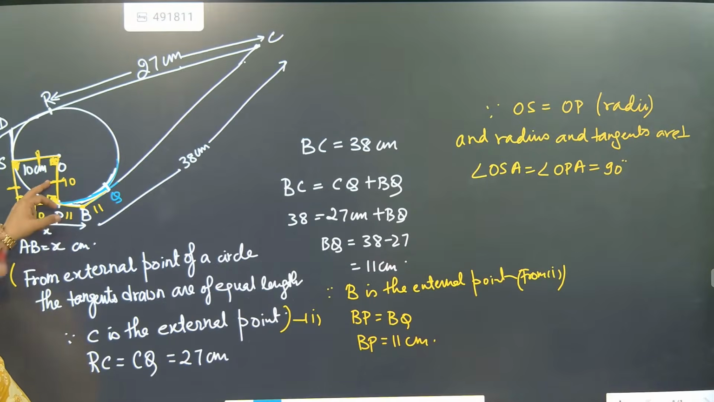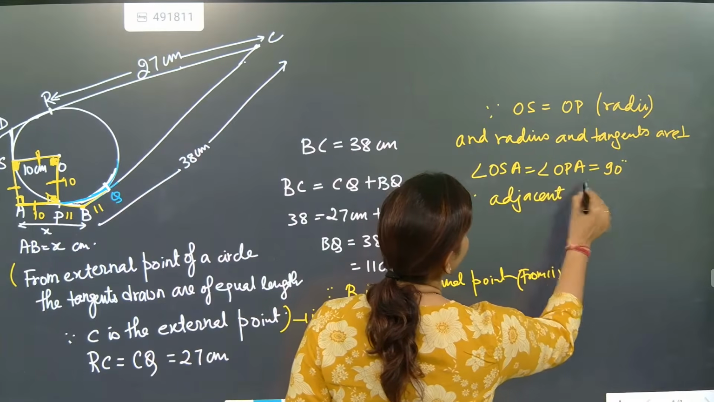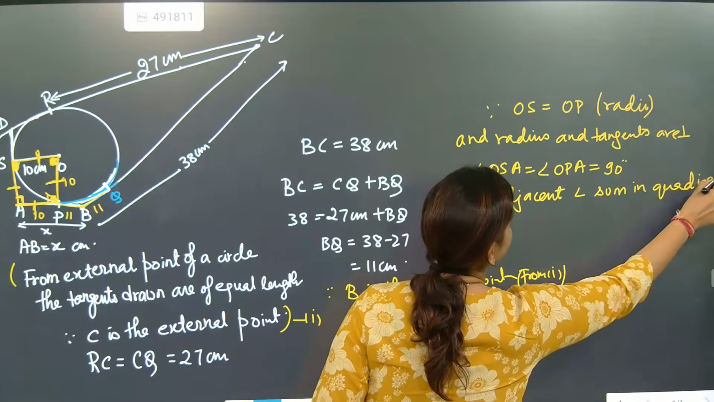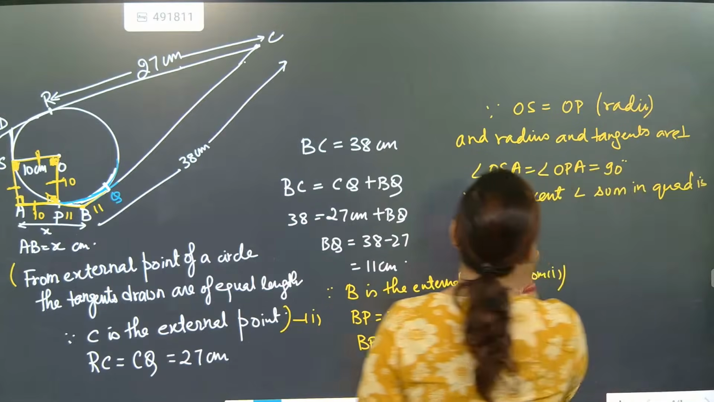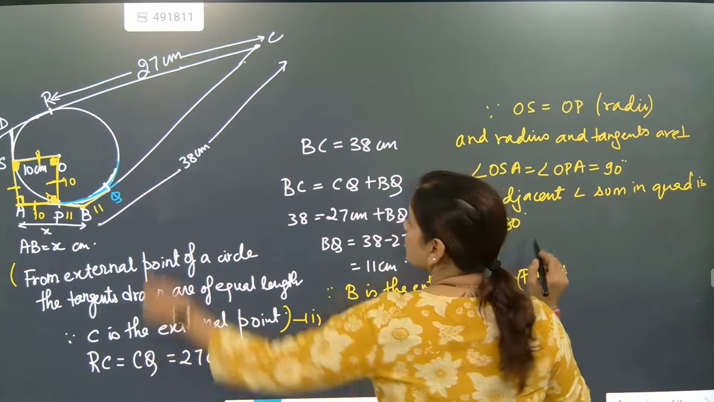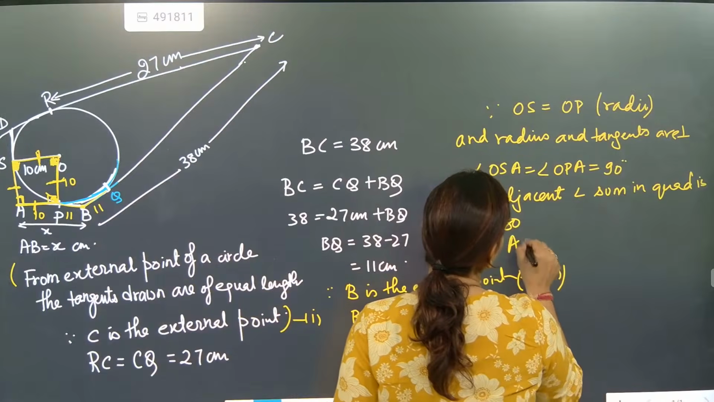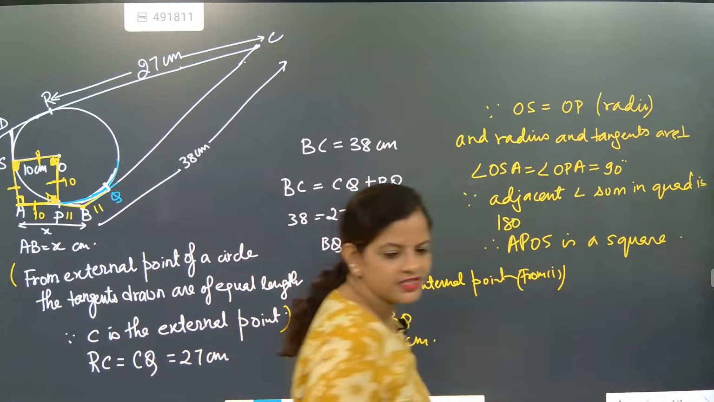Right now, this is radii and this is radii. See, this is 90 and this is 90. You know, na, adjacent angle sum is 180 degree. So if this is 90, then this one will become 90. Since adjacent angle sum in quadrilateral is 180 degree. What degree, beta? 180 degree. Therefore, we will say that APOS is a square. Got it? APOS is a square.